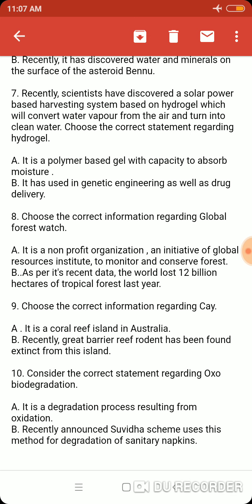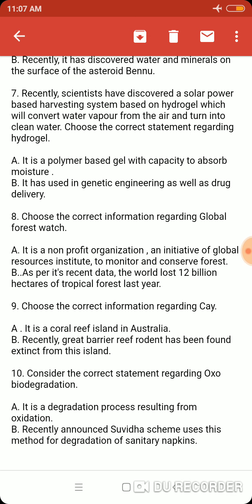Question number 9. Choose the correct information regarding CAA. It is also important because recently Australia has announced the extinction of a particular mammal from this coral reef island. Option A, it is a coral reef island in Australia. Correct. Recently, Great Barrier Reef rodent has been found extinct from this island. Correct.